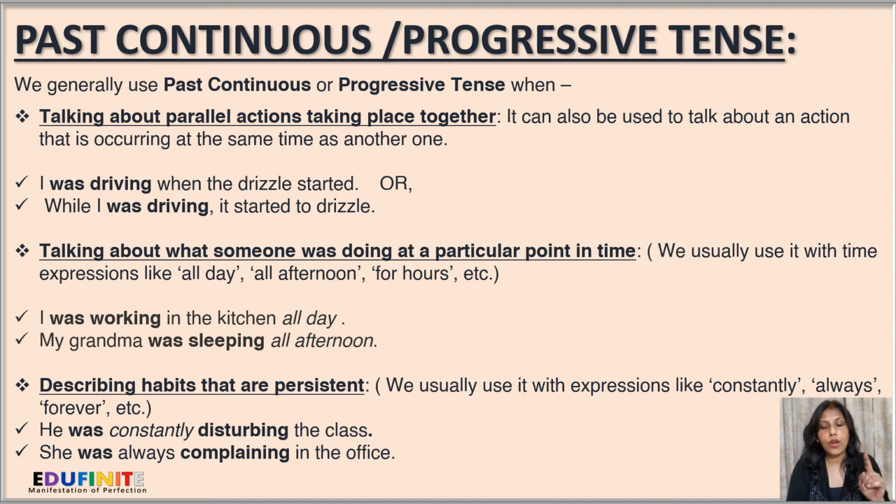Next, for describing habits that are persistent. Persistent means it's irritating but continuous. We usually use it with expressions like constantly, always, forever, etc. He was constantly disturbing the class. So that's an irritating habit. She was always complaining in the office.